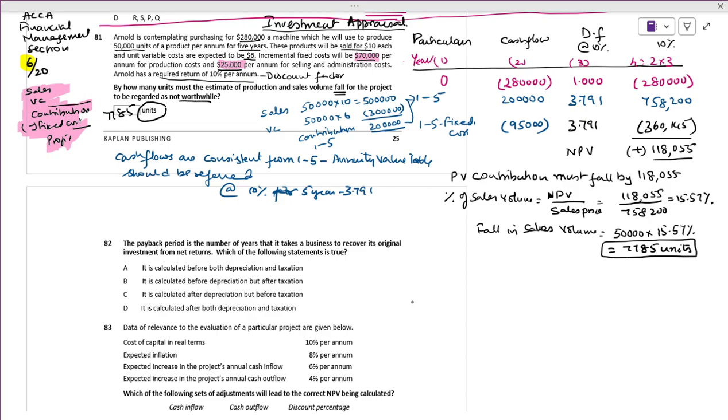The payback period is the number of years that a business takes to recover the original investment from net return. Which of the following statements are true?